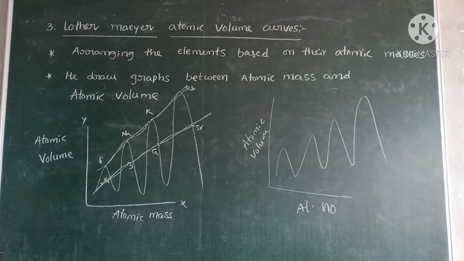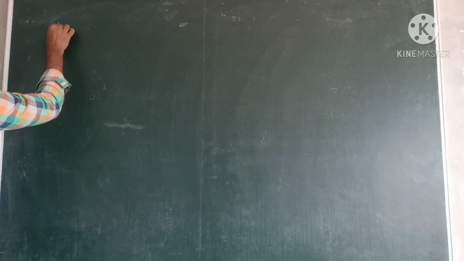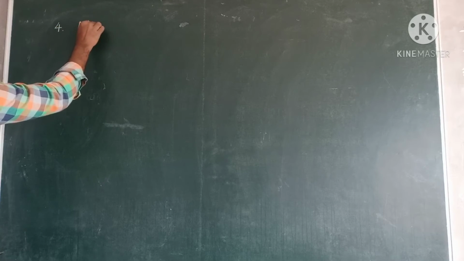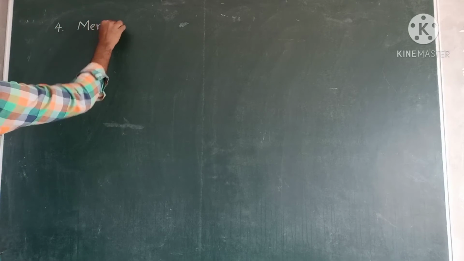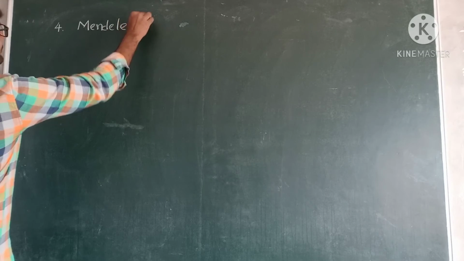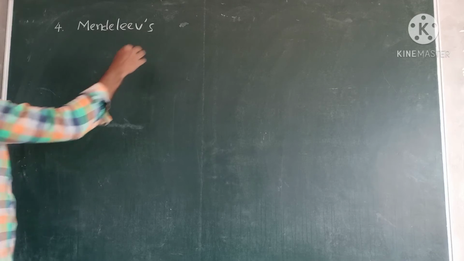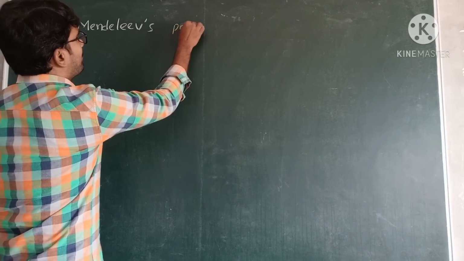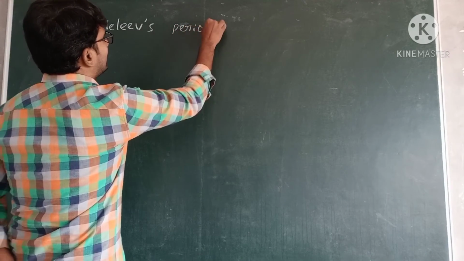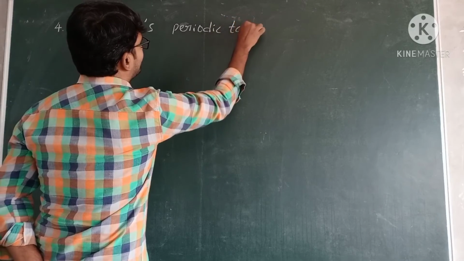Next person. Next, fourth person, Mendeleev's periodic table.